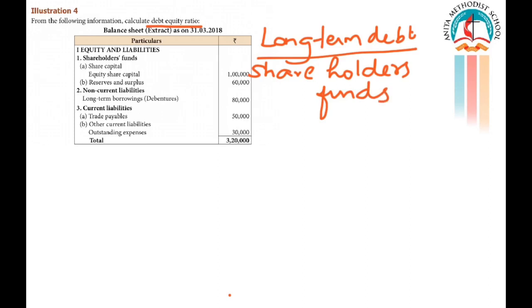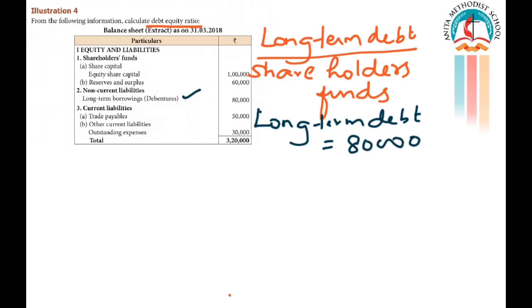This is the formula. What is the next step? You have to find out how much is the long-term debt. Long-term debt, debentures and loans. Here you have only debentures. So your long-term debt is equal to how much? Very good. It is 80,000 because you don't have loans. Next, shareholders' funds: equity share capital plus preference share capital plus reserves and surplus.